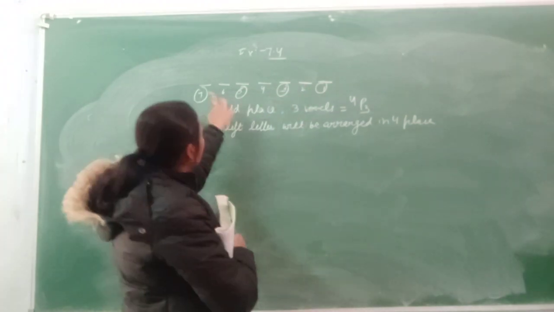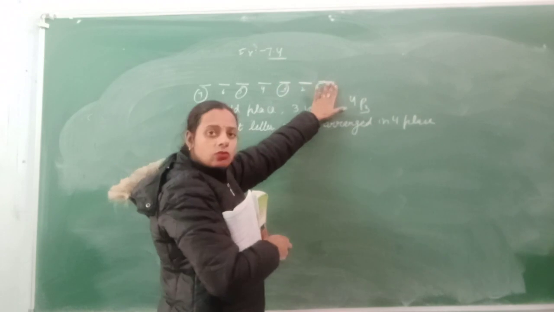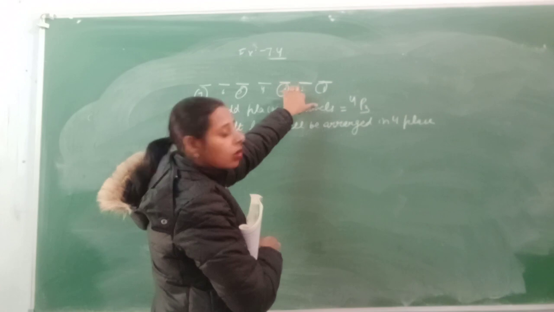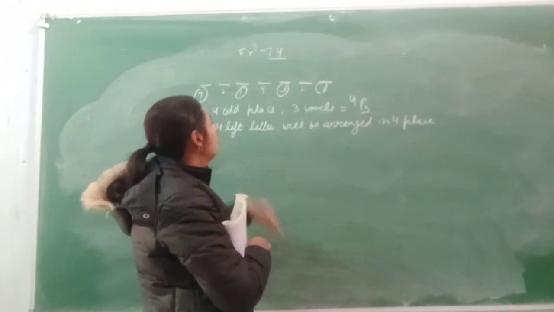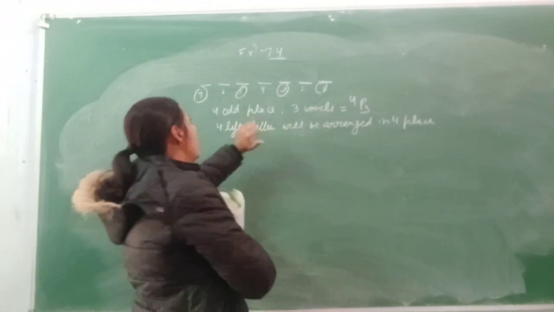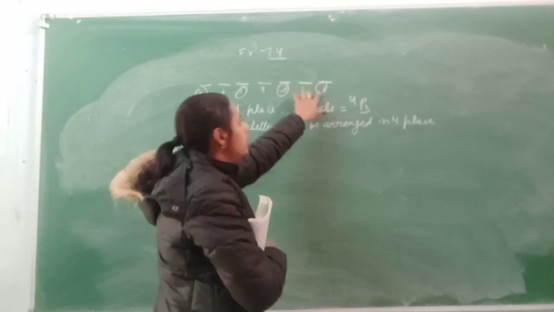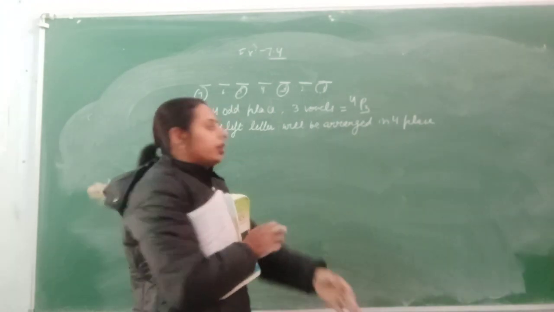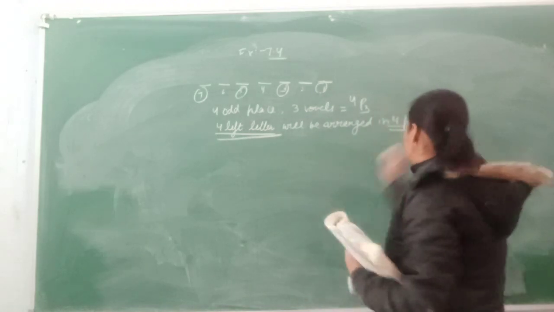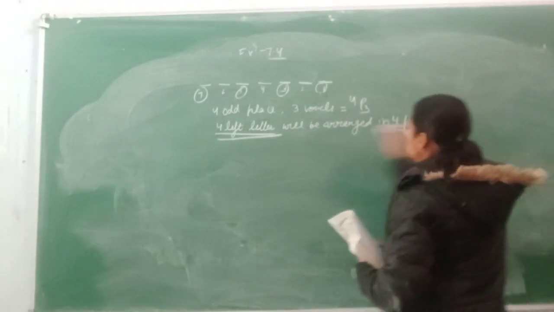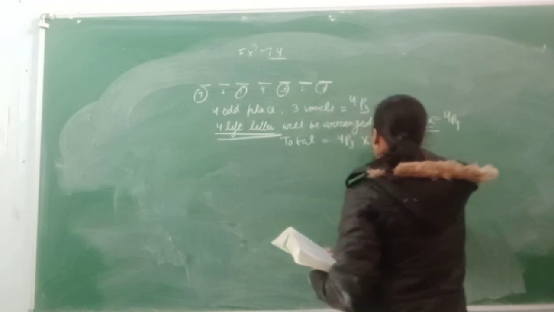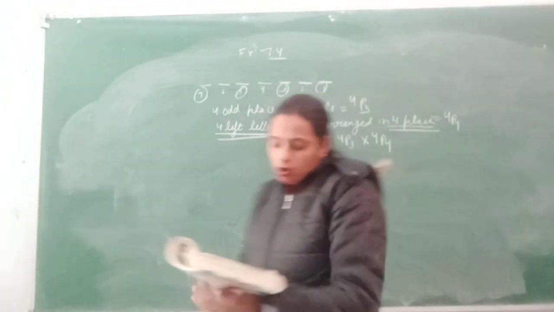No, the vowels selected only 3 places, so one place is left, and that is also available for the rest of the consonants. Clear? Whichever place is left, that is also included for the consonants. So the 4 left letters are arranged in 4 places. So their arrangement will be 4P4. So total number of arrangements will be 4P3 into 4P4. So this is the total number of arrangements.